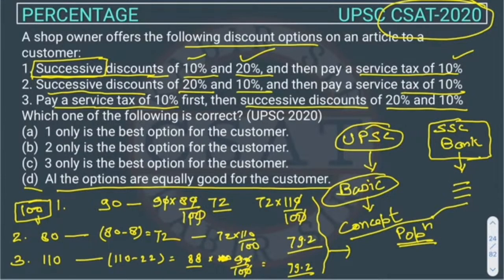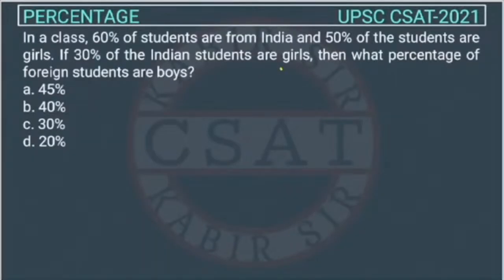You have to remember, whatever be the sequence, the answer will remain same. So the answer of this question is option D.